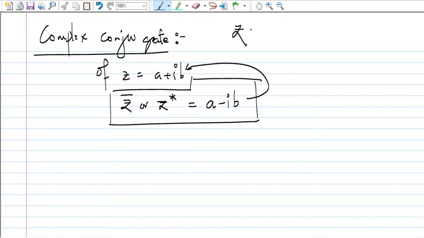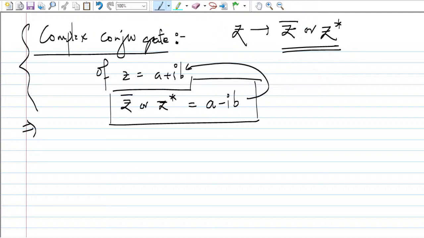So if z is given, its complex conjugate is z bar, or you can say z star. In signals and systems, everywhere, one must know what the complex conjugate is. In fact, in network analysis this kind of question comes up when we discuss complex power. In complex power, you might have seen S equal to V times I conjugate. Sometimes you get confused about why we take this conjugate. So this is an important concept.